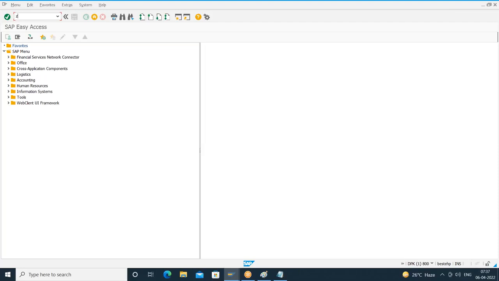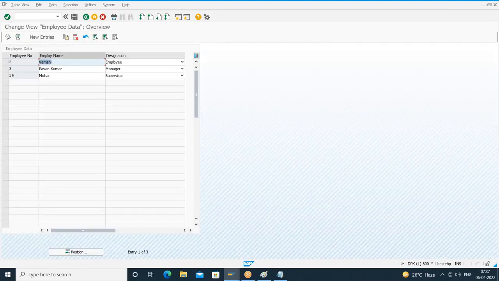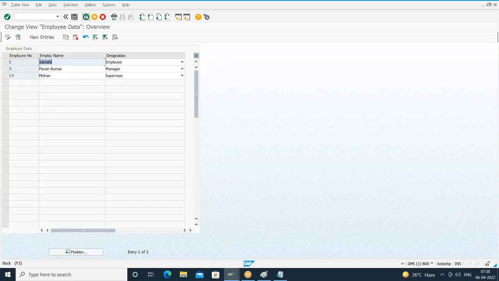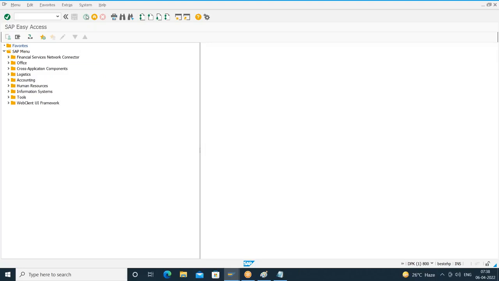Now let me run the T code Z830_E, or you go to SM30. Right, so now you can see I got the label, what? Designation. I'll click on new entries. In the single screen also I got designation. So what is the thumb rule here? Any changes you make at the data element level or at the domain level will not reflect the existing table maintenance. In order to reflect those changes, we have to regenerate the table maintenance.